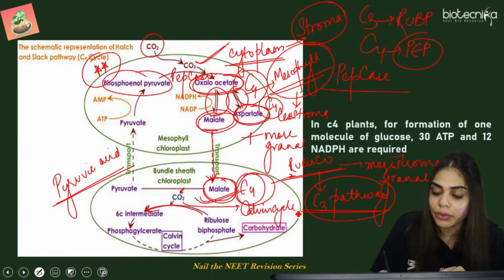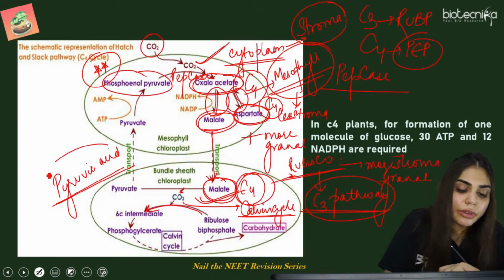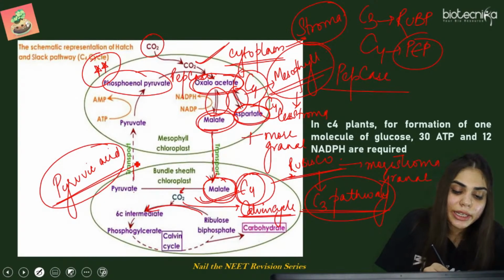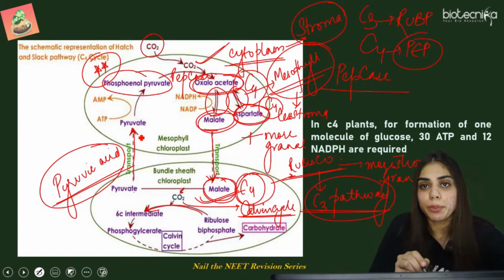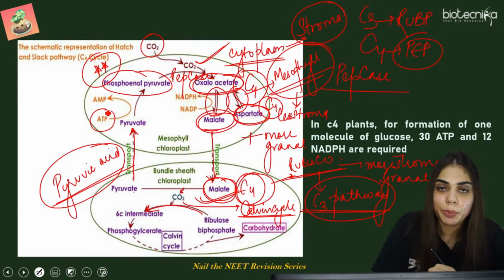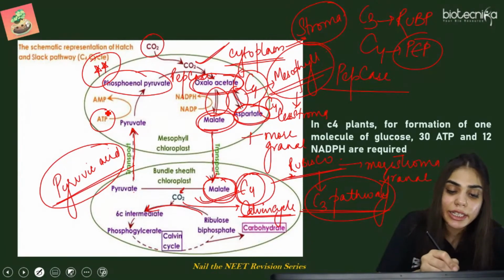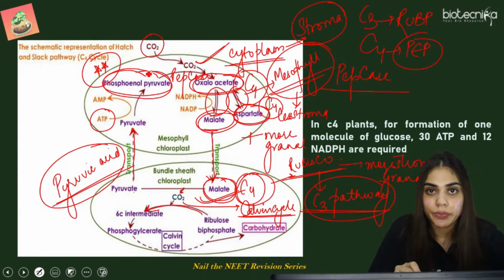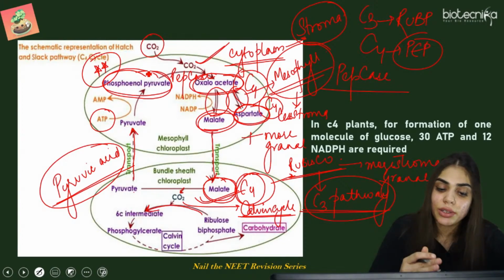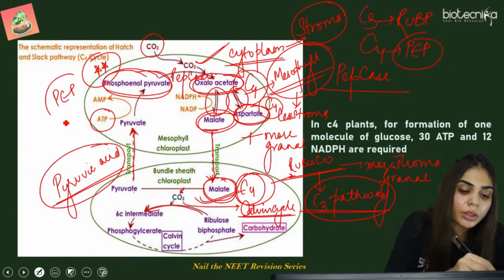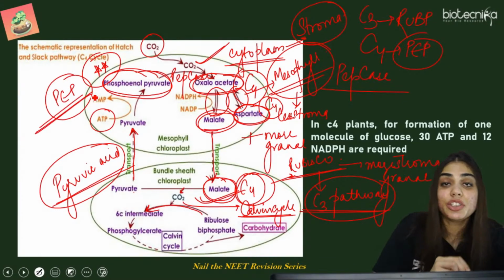Now what about the 3 carbon molecule? It will form the pyruvic acid, and the pyruvic acid that is formed here will again be transported back to the mesophyll cells. It will take the help of the ATP, and utilizing this ATP, it will form the phosphoenol pyruvate. Why is this forming phosphoenol pyruvate? Because this reaction is initiated with the help of PEP. तो बहुत जरूरी है इसको regenerate होना.